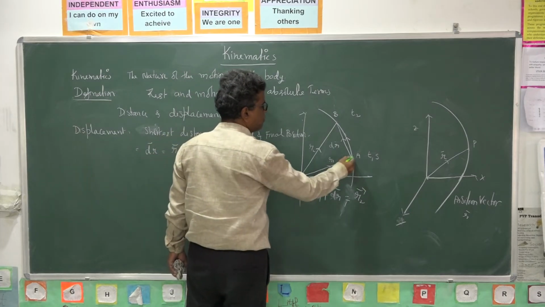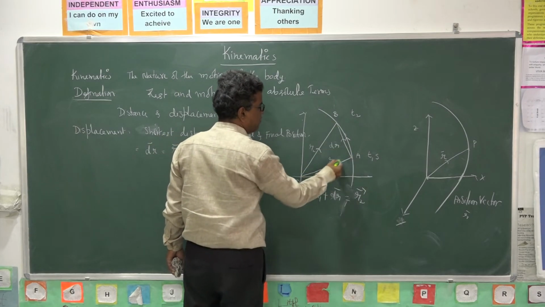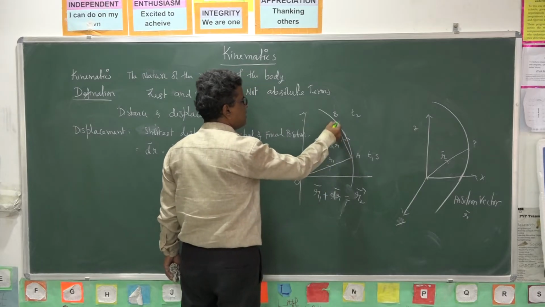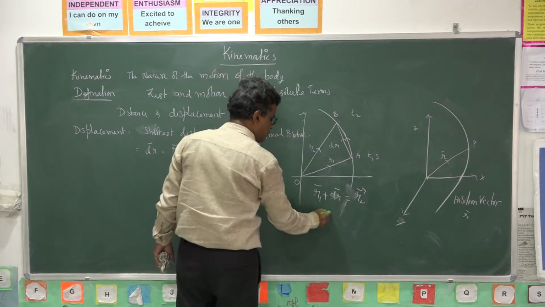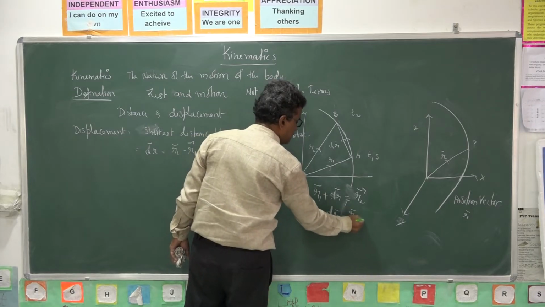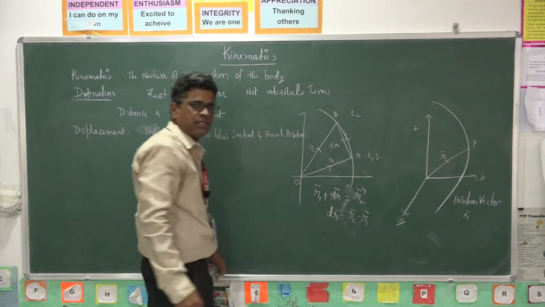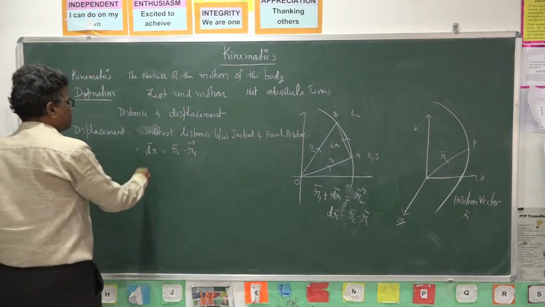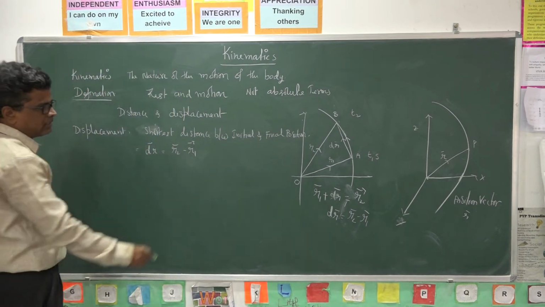So the displacement vector dr bar is equal to R2 bar minus R1 bar. That is the displacement vector.